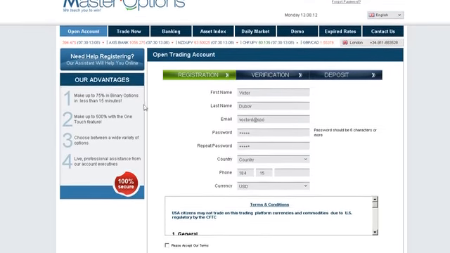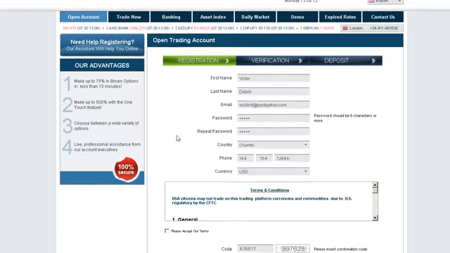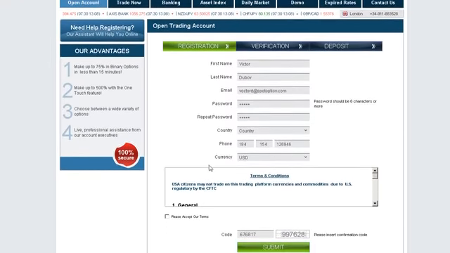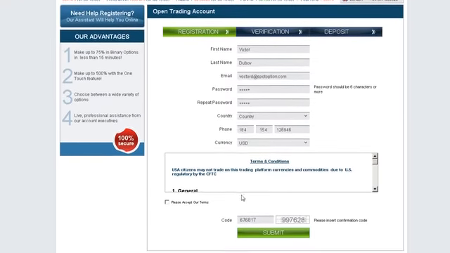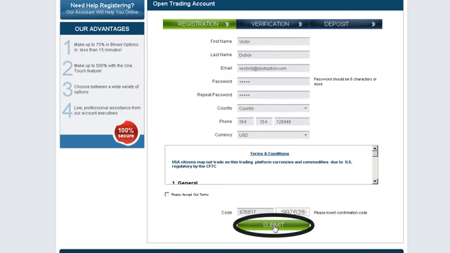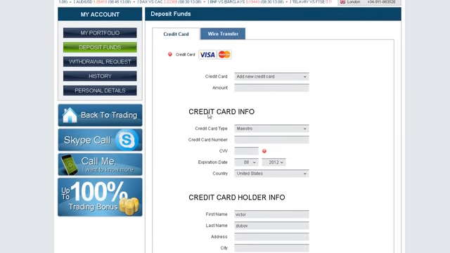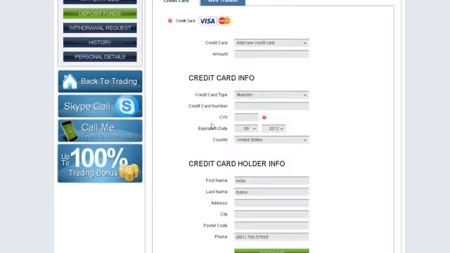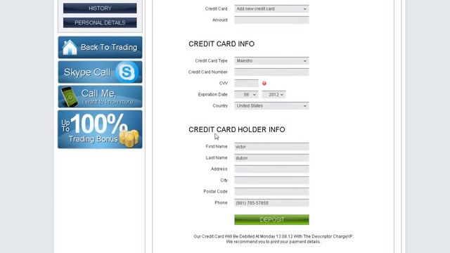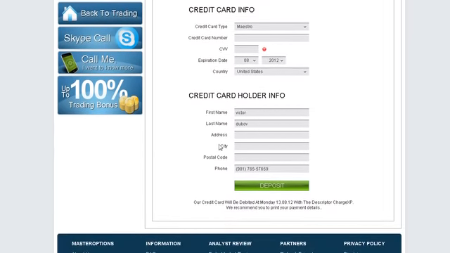Take a few minutes to fill in your personal details accurately. Remember to keep your username and password safe. After filling in all the details, click the Submit button. To have funds instantly available in your account, use your credit card or any of the other available deposit methods. It's easy and completely secure.